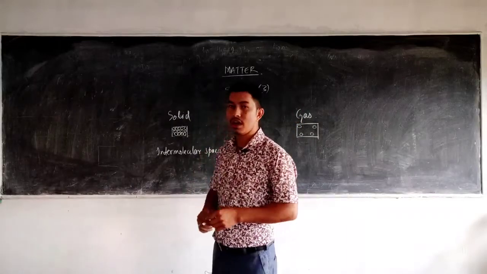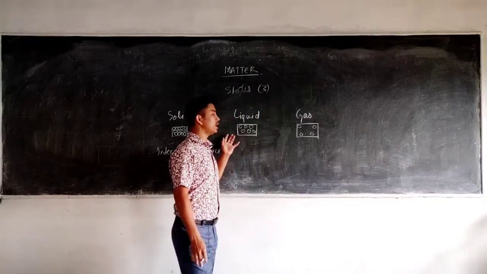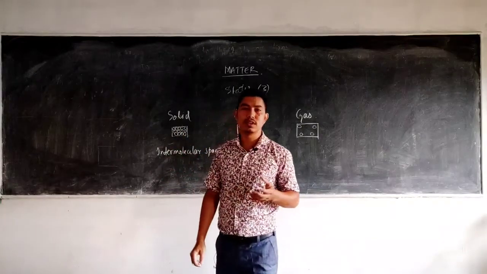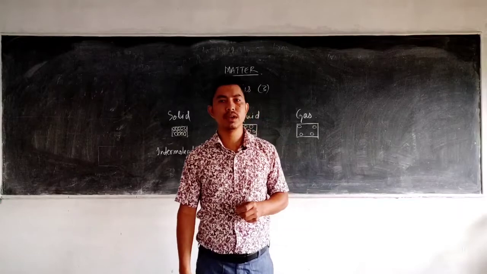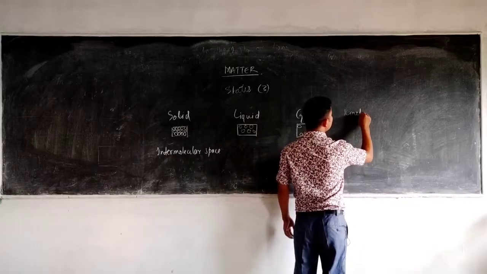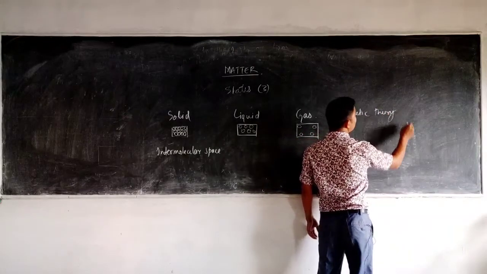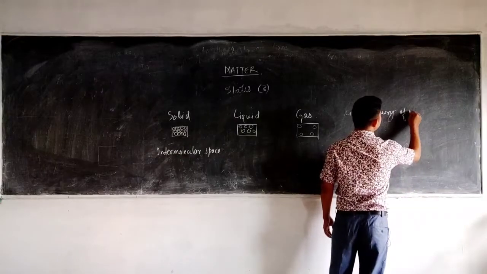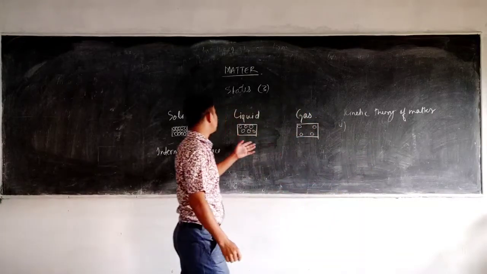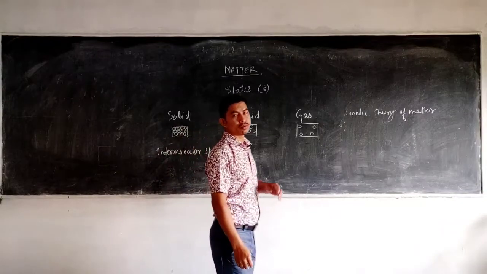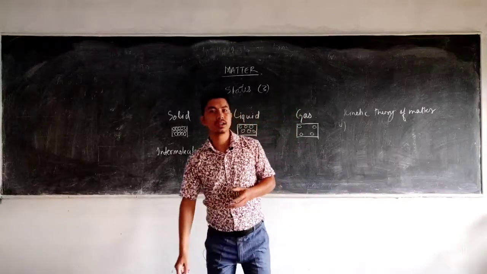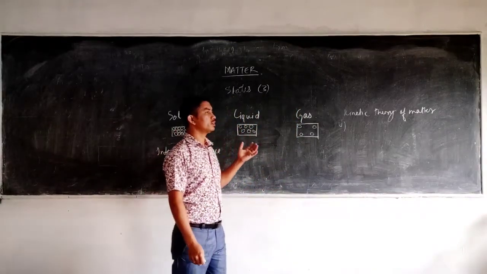Whether solid, liquid or gas, there are common properties among its constituents, that is the molecules, and that is known as the kinetic theory of matter. If you are asked to write the kinetic theory of matter, also called the postulates of matter, you will write it point-wise. The first one: whether it is solid, liquid or gas, all of them are made out of small particles known as atoms or molecules. The second, you can write that all of them are always in a state of random motion.